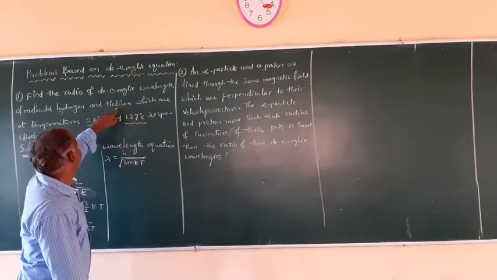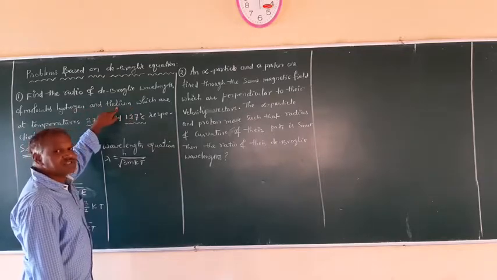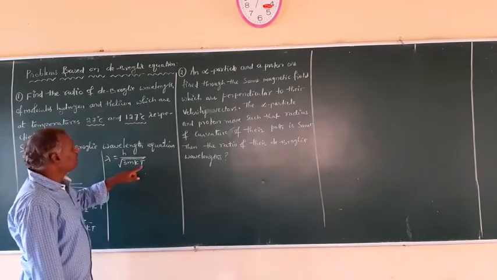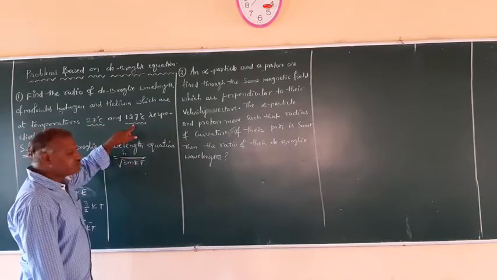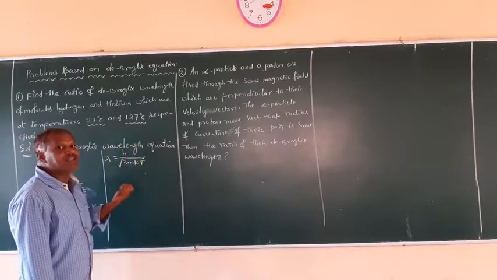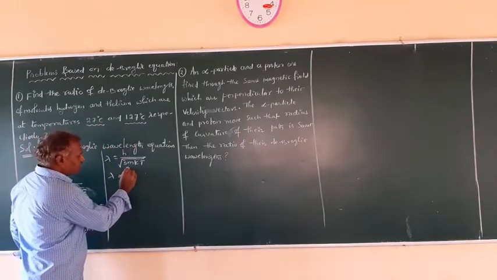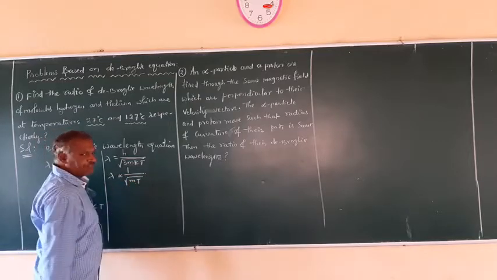So the mass of helium is 4 times the mass of hydrogen. And here the temperatures are given, 27 and 127, so convert them into kelvins. That means lambda is proportional to 1 upon the square root of m into T.